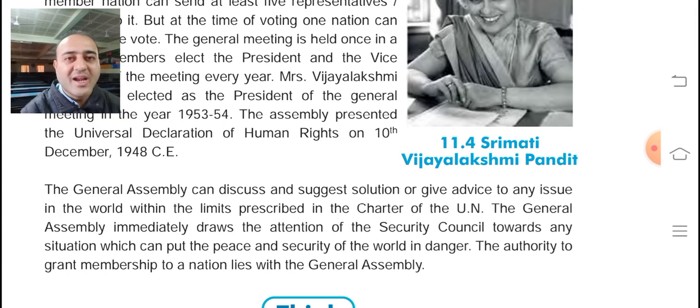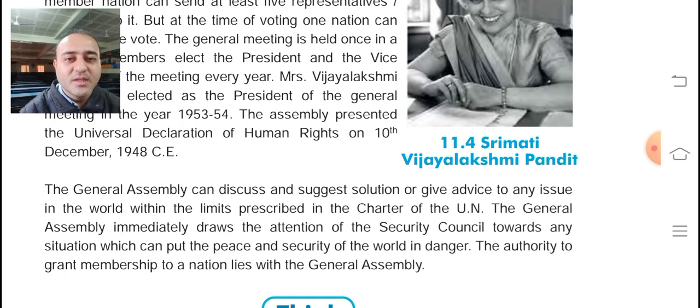Again, the word charter, as I said, is a kind of constitution. So each and everything is mentioned in it: the rules, regulations, limitations, everything. And within those limits only, the General Assembly can work. It cannot go beyond that.